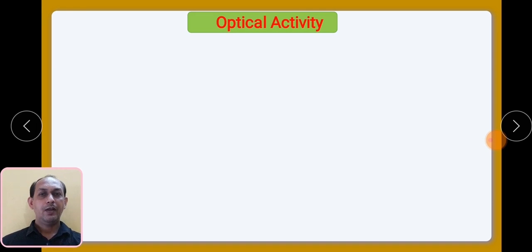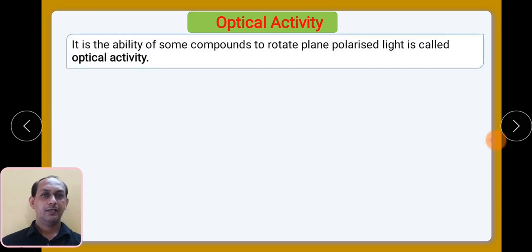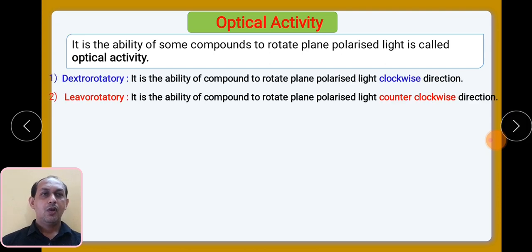Then we try to find out what optical activity is. Basically, optical activity is the ability of a compound to rotate plane polarized light. That particular phenomenon is called optical activity. If your compound rotates plane polarized light in either the clockwise or anti-clockwise direction, we call that compound optically active.